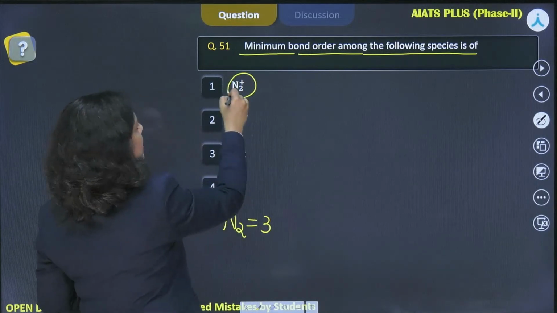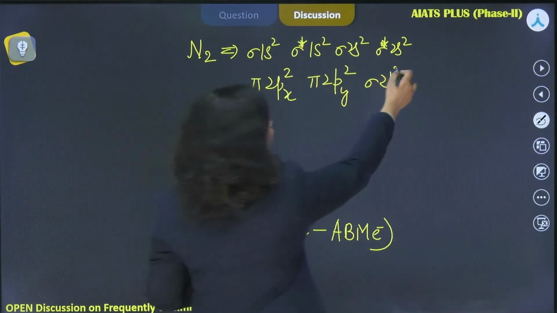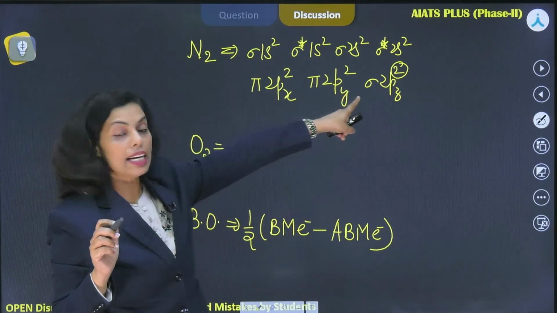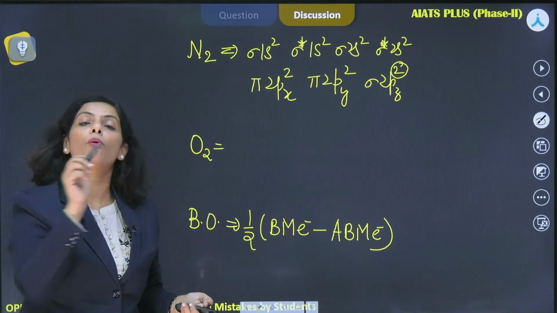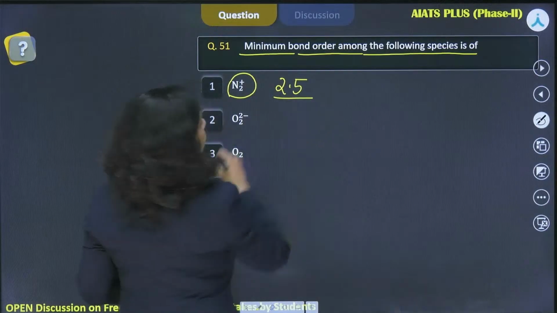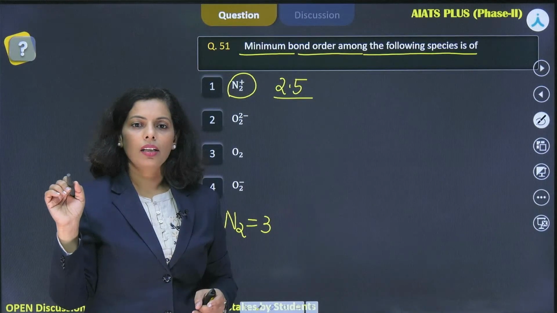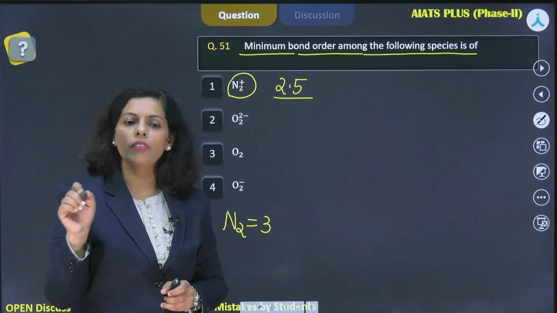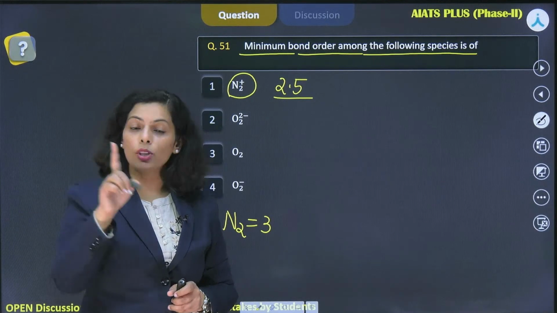Now further, if I am writing N2 plus, what am I doing? I am removing one electron from the bonding orbital, so it will reduce the bond order by 0.5. So for N2 positive it would be 2.5, 3 minus 0.5, right? Divya, you wrote correctly for N2 positive. For N2 it is 3. Very good, Manalika. Jaydev wrote for O2 minus that it has bond order 1. You are also correct.